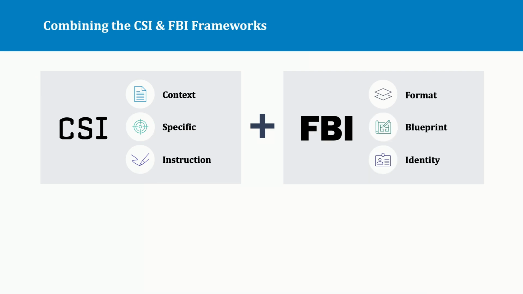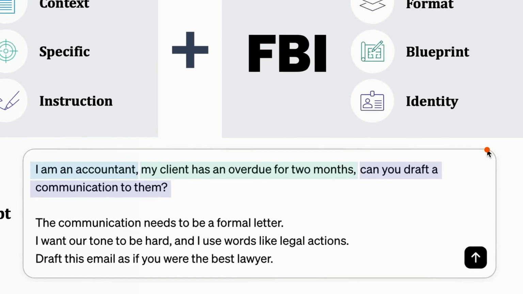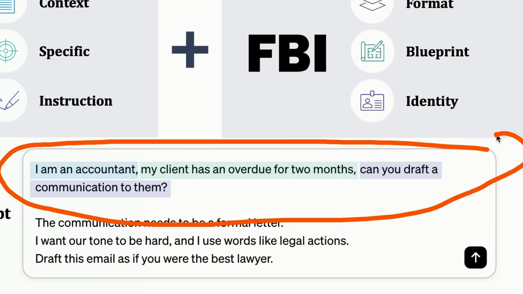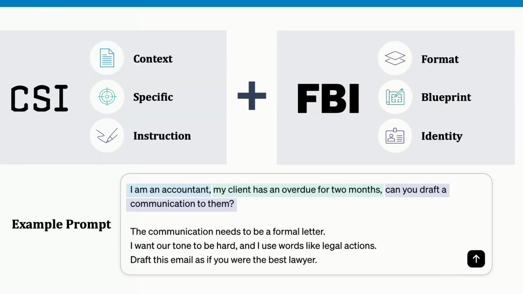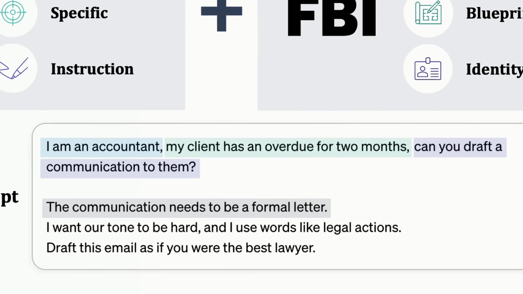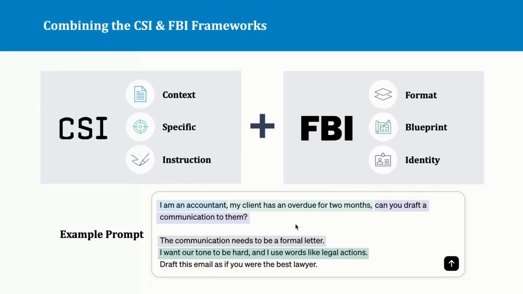FBI stands for F, the format, B, the blueprint, and I, identity. If we go back to our example, where at the beginning we had this prompt: I am an accountant, my client has an overdue of 2 months, can you draft a communication to them? We are going to add F, the format, so we are going to have a formal letter. B, my favorite part, the blueprint.